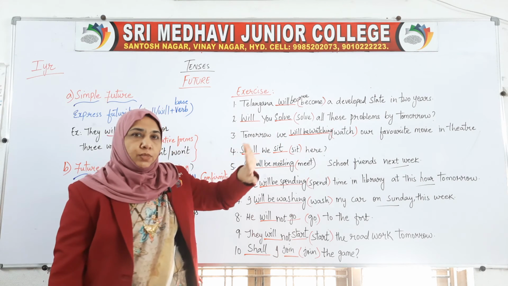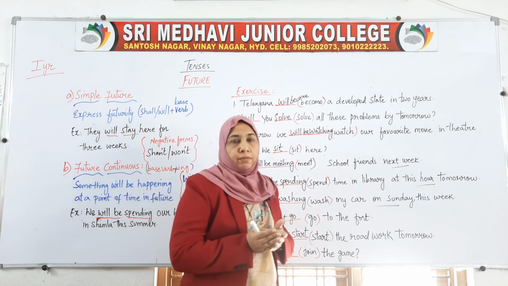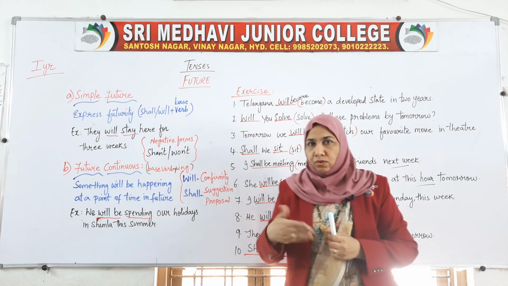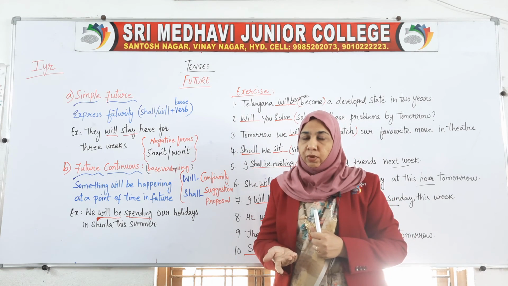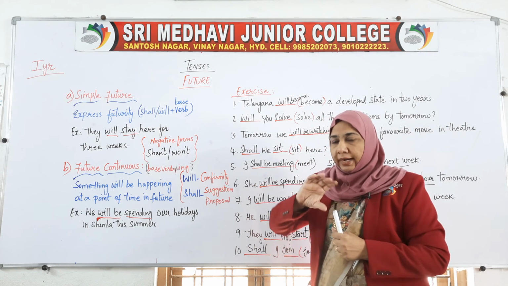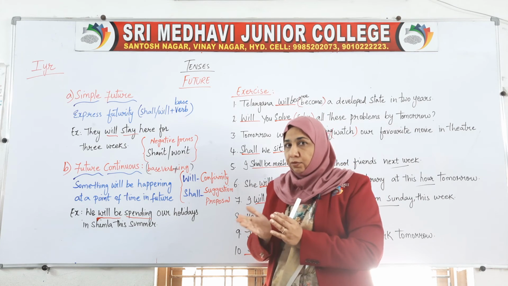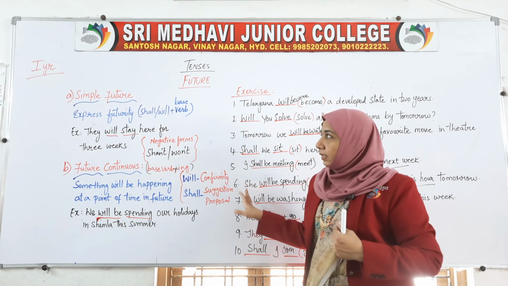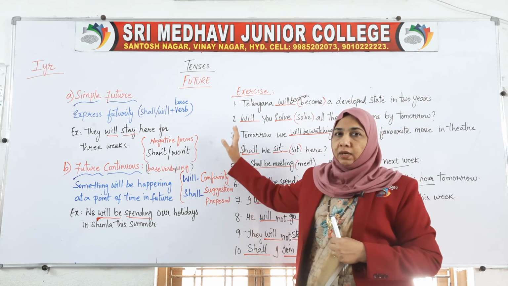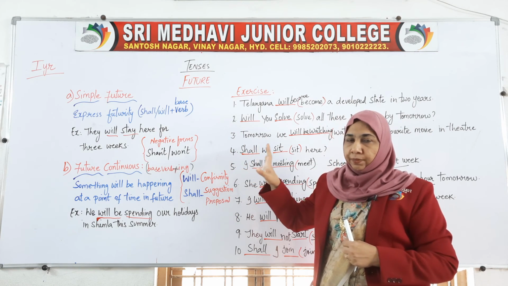Will you solve all these problems by tomorrow? Asking a simple future question like, will you solve all these problems by tomorrow, or do you need some time? So you have to understand the sentence first, then fill up the blanks. In the future tenses, we normally don't get confusion in the verb forms.